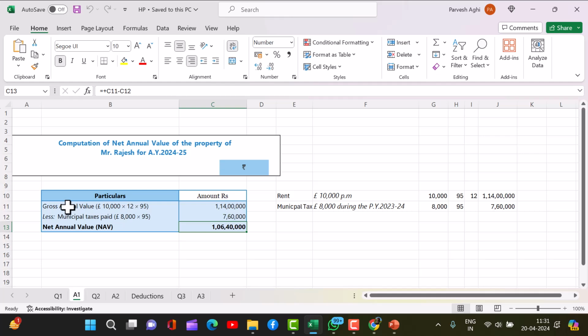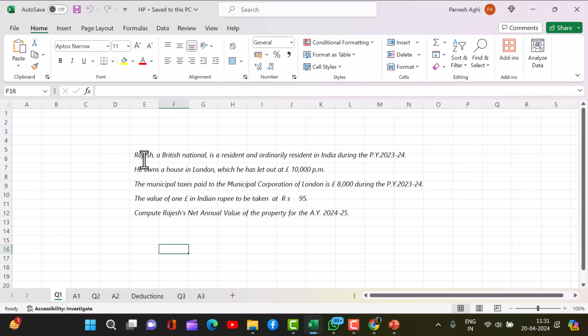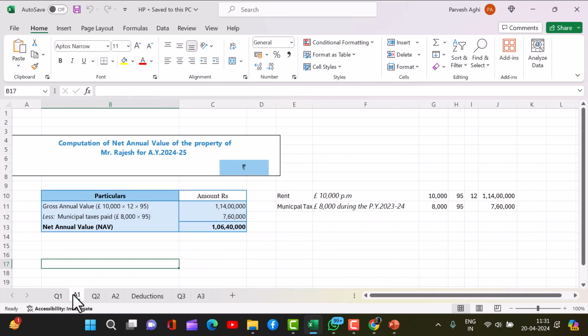Fine. So here we have not applied any expected rent and all, because it's all in a foreign country. So this is the net taxable income Rajesh is getting in India. This will be taxable in India because he's a resident, and an ordinary resident. Rajesh, a British national, owns a house in London and he's getting this much rent. He's paying some municipal taxes. So how much tax is he supposed to pay? He has to pay this. Is that okay?